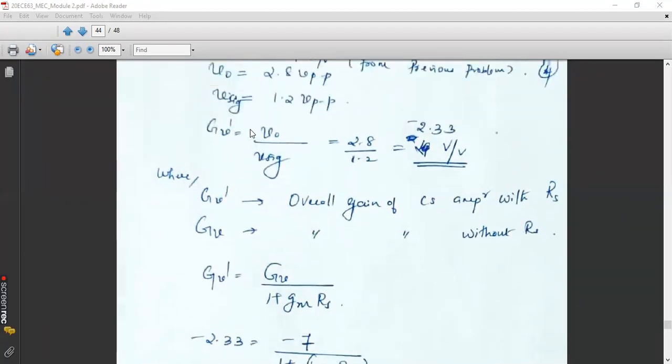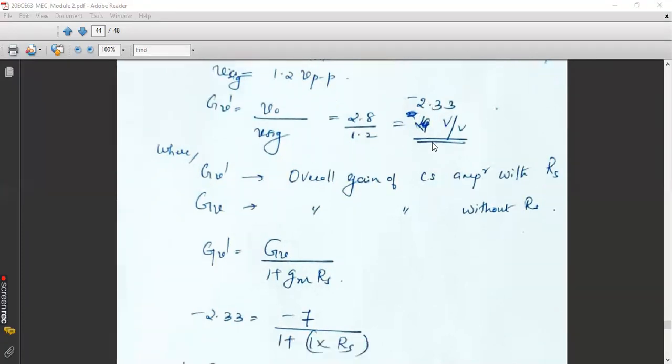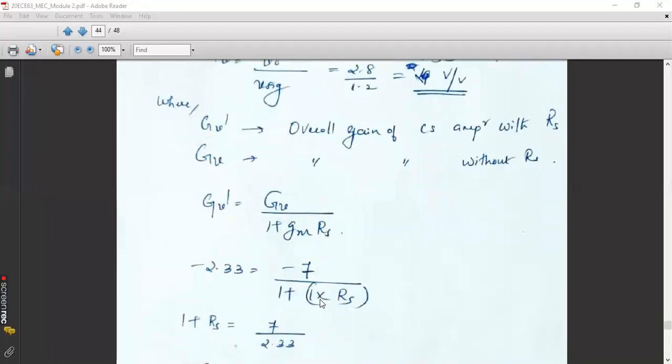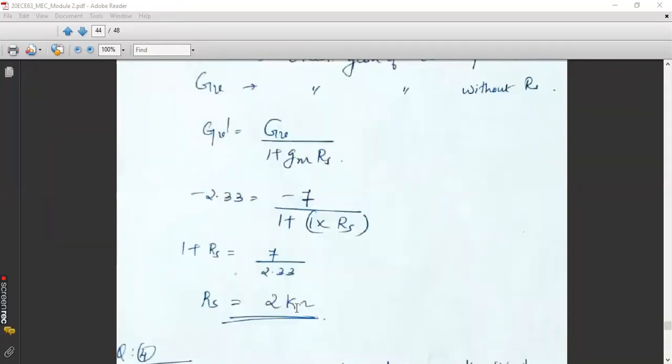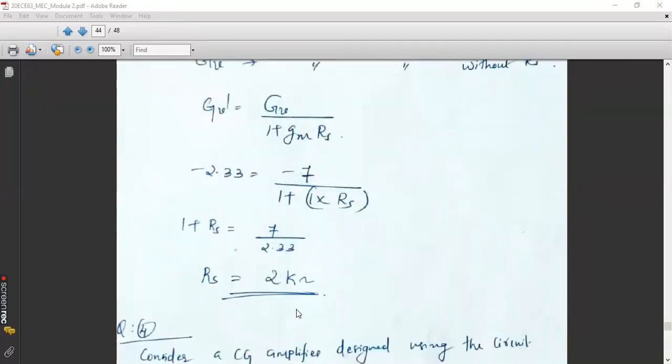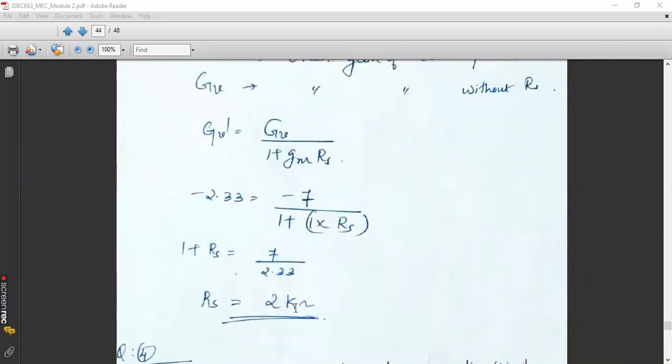The new gain can be found out by just finding the ratio between the expected output and the input. Input is 3 times 0.4, that is 1.2. Output, I have to maintain the same output, 2.8. So after finding the ratio, it is understood that negative 2.33 is your GV dash. So substitute the new gain and old gain, and you can solve for RS. Substitute GM as 1. So your RS will be in kilo ohm. The answer is approximately 2 kilo ohm.